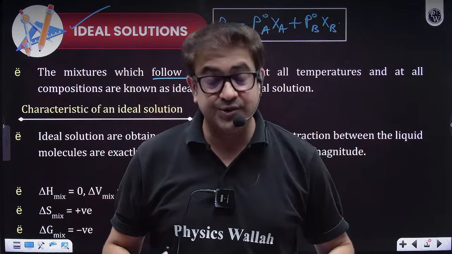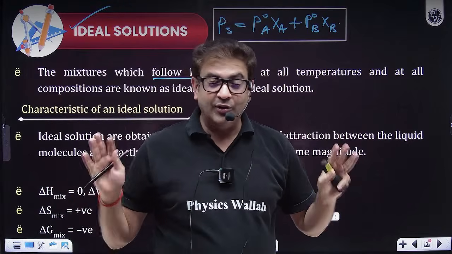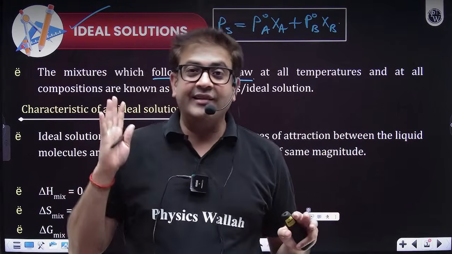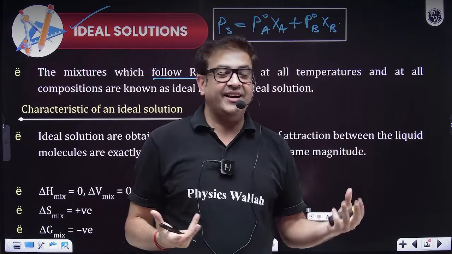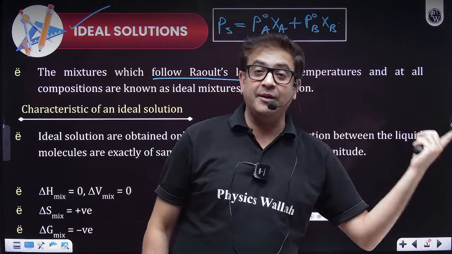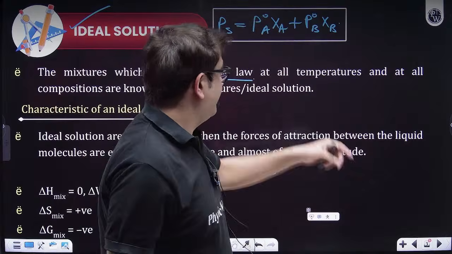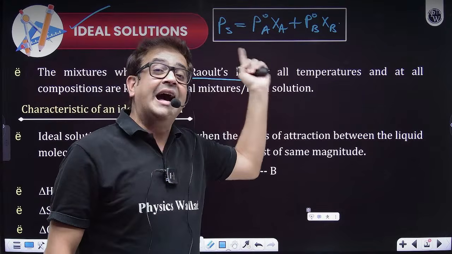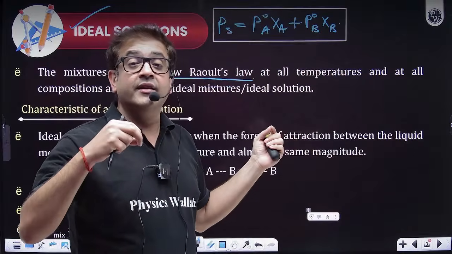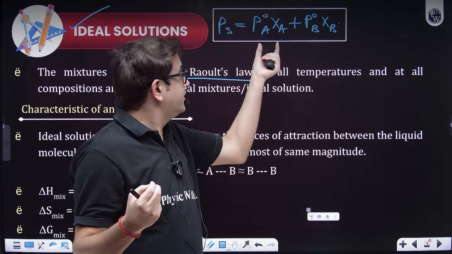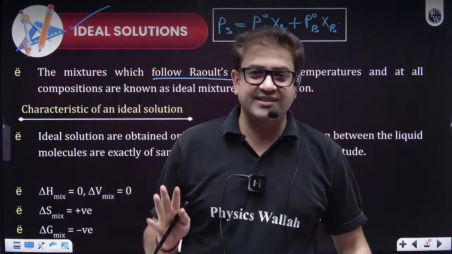Technically, because this is our personal class, we say it XA and XB because this is the GSA way, Gaurav Singh Arora way, of easily iterating what XA and XB are, the mole fractions of A and B in the liquid solution. But technically, if Shashi Tharoor were to come and read, he would say chi A and chi B. So you should not get confused. This mole fraction is by the Greek name, the abbreviation is chi A and chi B. But I rather like saying XA and XB.